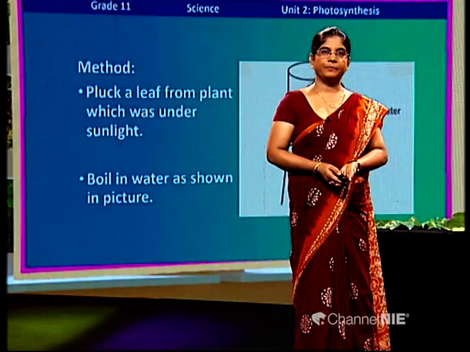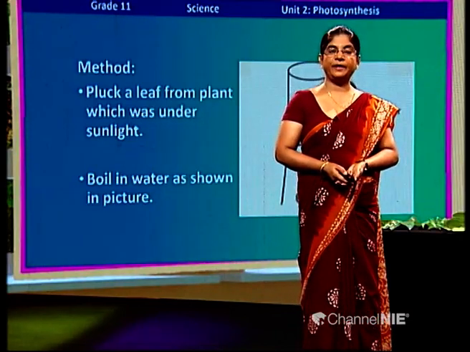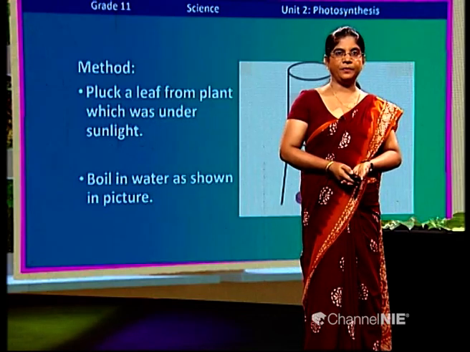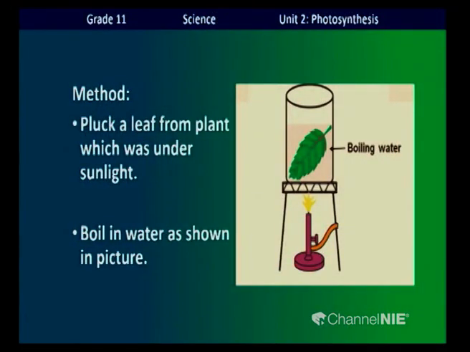Method: as a first step, we have to pluck a leaf from a plant which was under sunlight. Next step, boil it in water. What is the purpose of boiling, children?